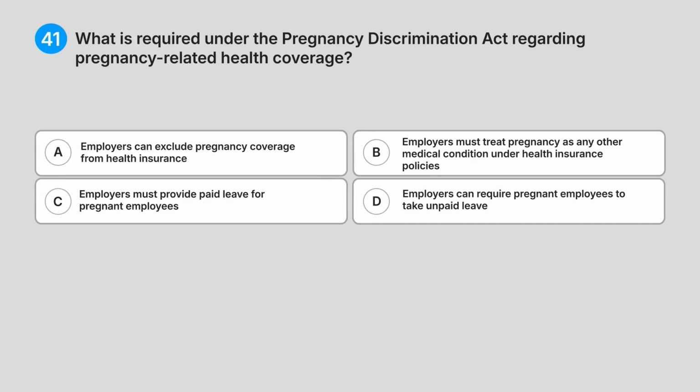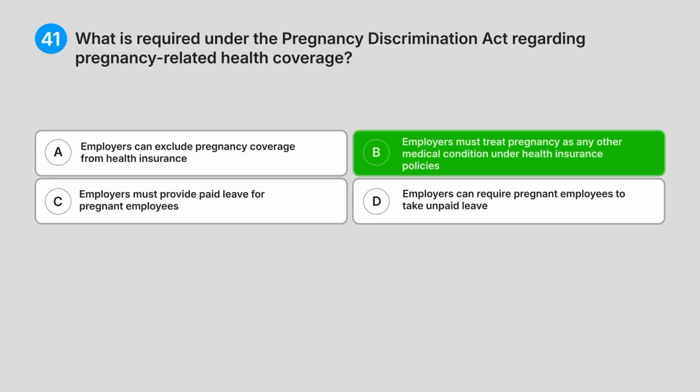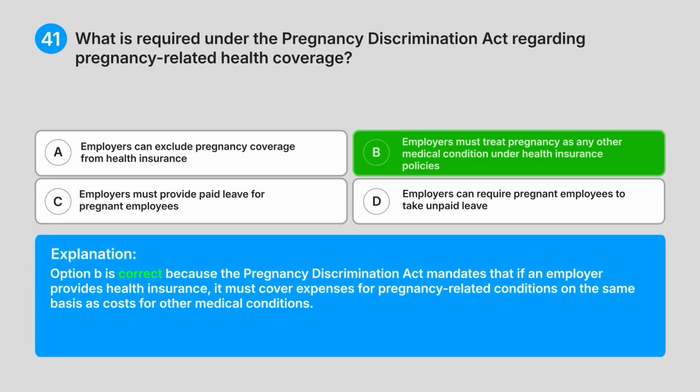Correct answer. B. Employers must treat pregnancy as any other medical condition under health insurance policies. Explanation. Option B is correct because the Pregnancy Discrimination Act mandates that if an employer provides health insurance, it must cover expenses for pregnancy-related conditions on the same basis as costs for other medical conditions.